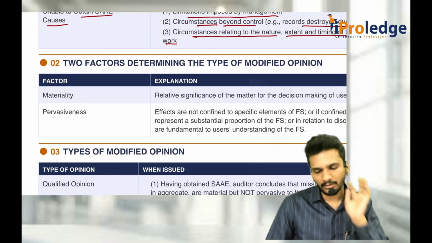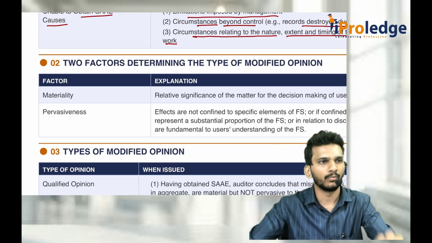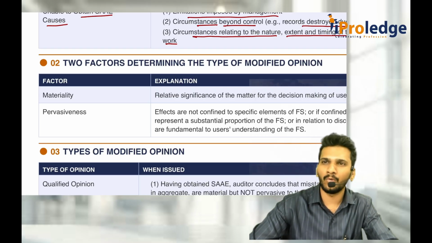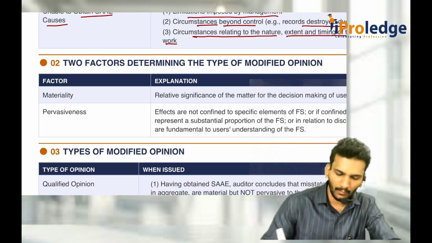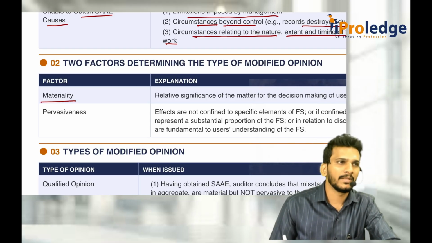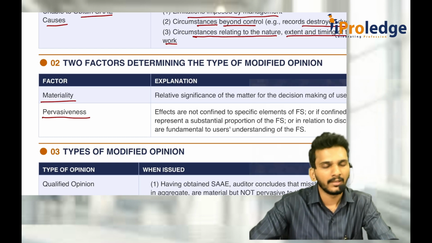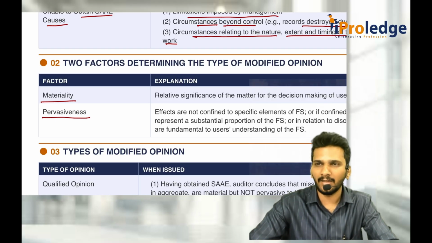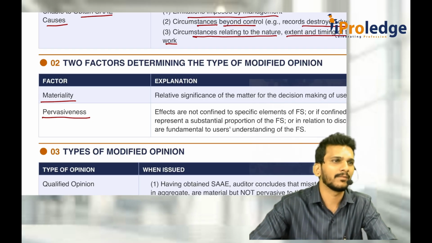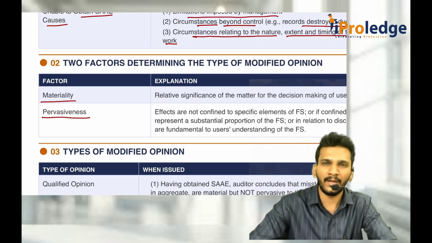Then, sir, what type of modification do I have to do? The type of modification depends mainly on two factors: materiality of the misstatements and pervasiveness of the misstatements. Sir, what is materiality of a misstatement? Materiality means anything which significantly affects the decisions of the users of the financial statements. For example, in the financial statements, some 20% of the inventory is misstated. Yes, 20% inventory is significant. That is what we call materiality.